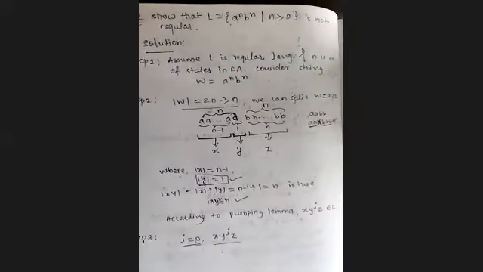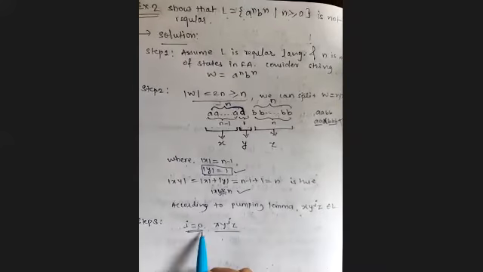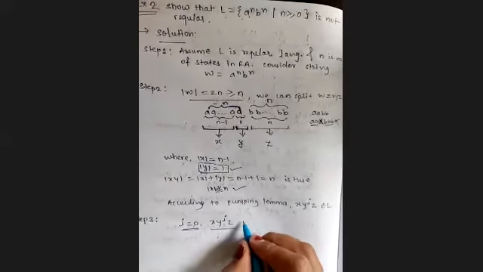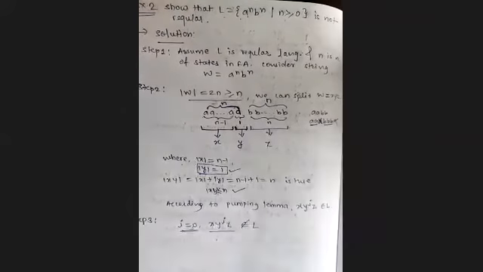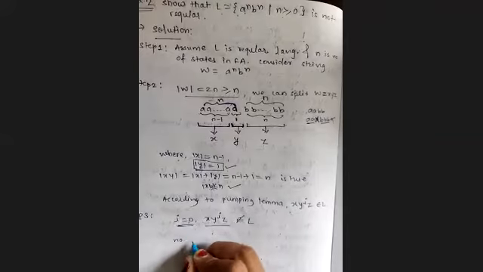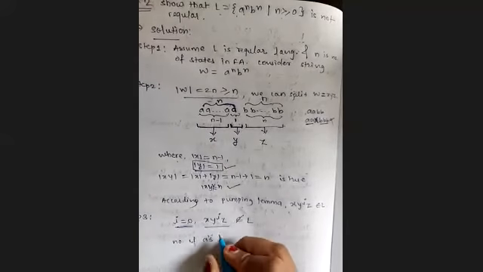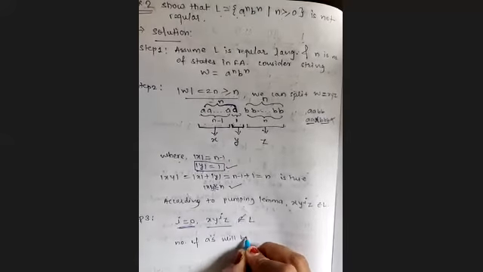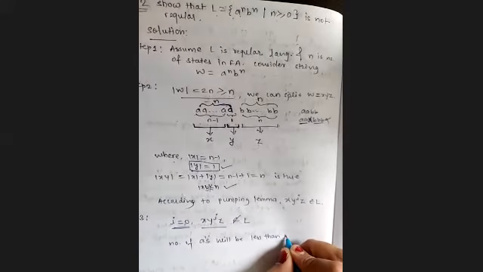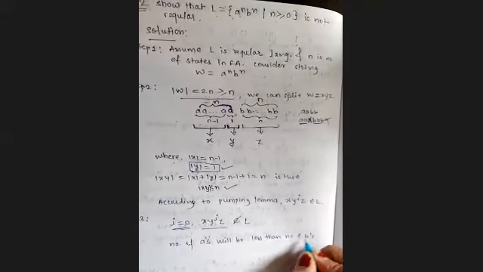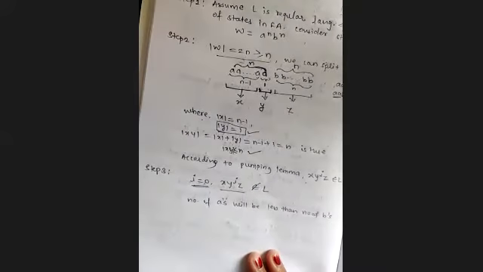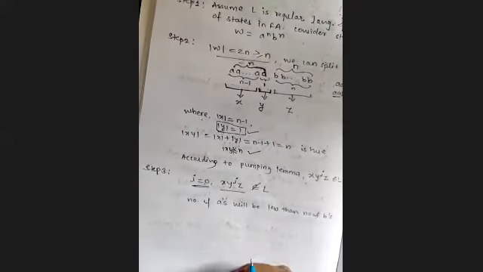That's why after considering i equals 0, x y to the power i z, we come to know that whatever string we are getting does not belong to L, because the number of A's will be less than the number of B's.